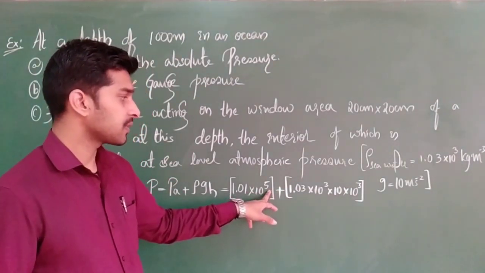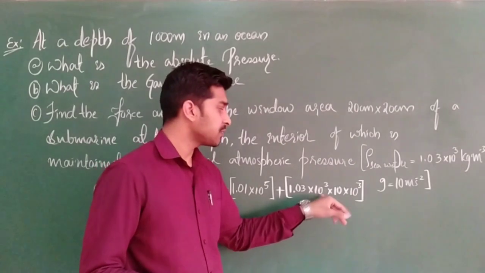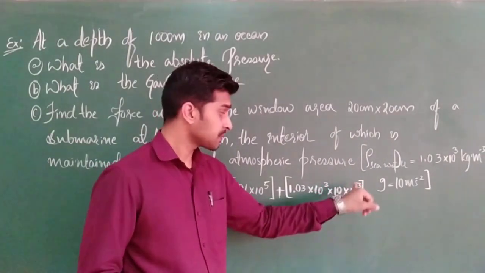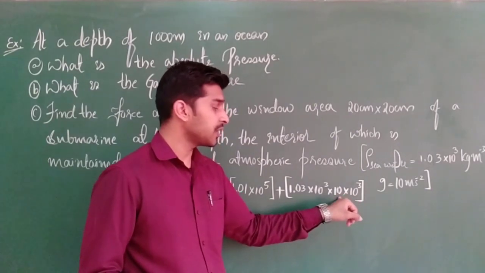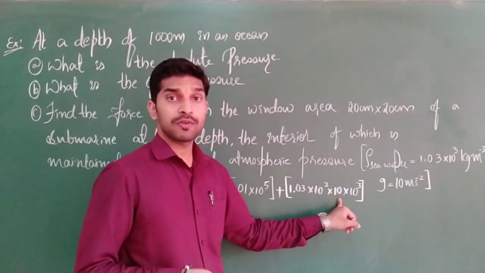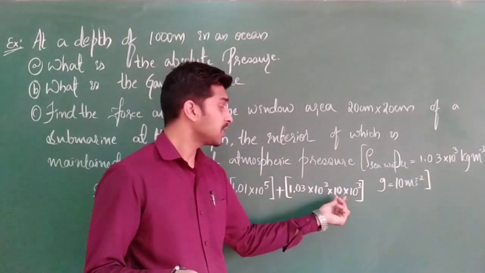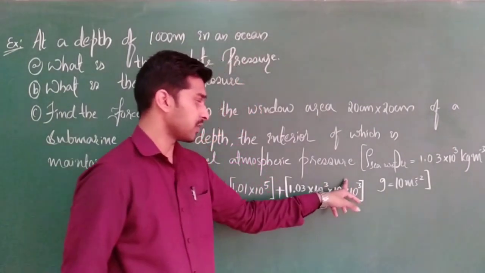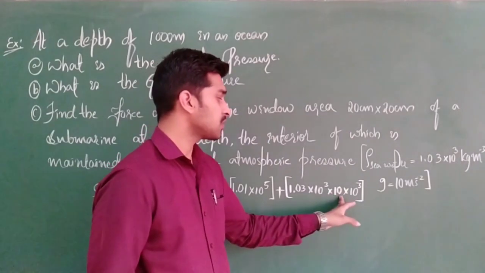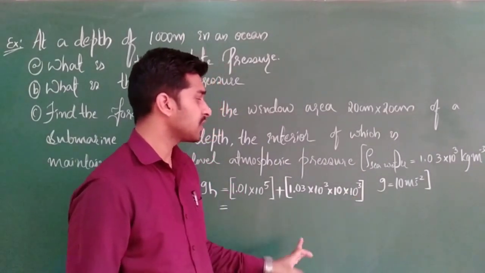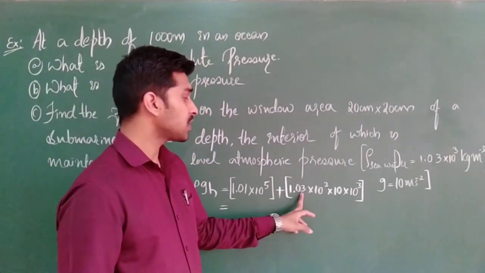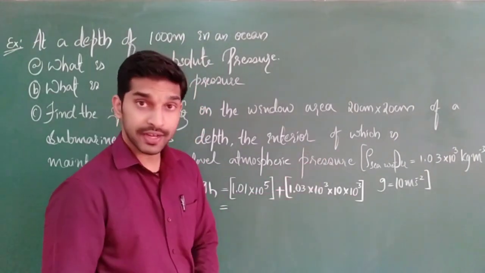Here you have 10 to the power of 3 and 10 to the power of 3, which give 10 to the power of 6, and into 10 again, that means 10 to the power of 6 plus 1. Where no power is written, it is 10 to the power of 1. So 10 to the power of 3 plus 10 to the power of 1 plus 10 to the power of 3 gives 10 to the power of 7. So it is 1.03 into 10 to the power of 7.